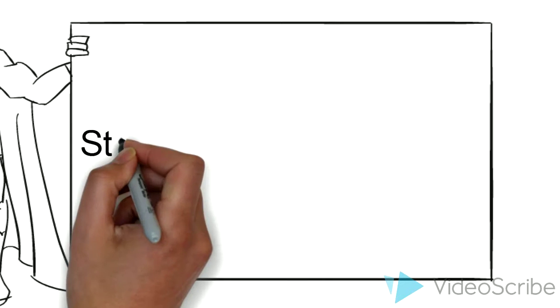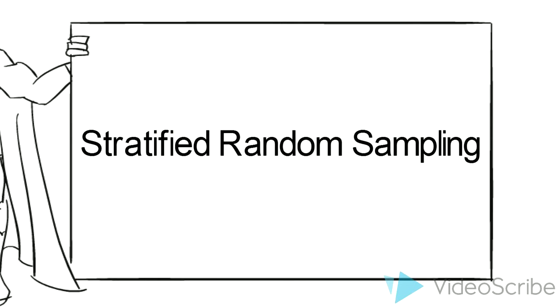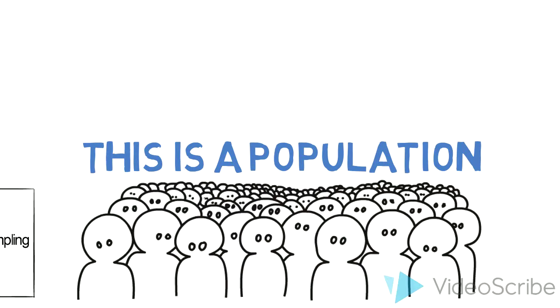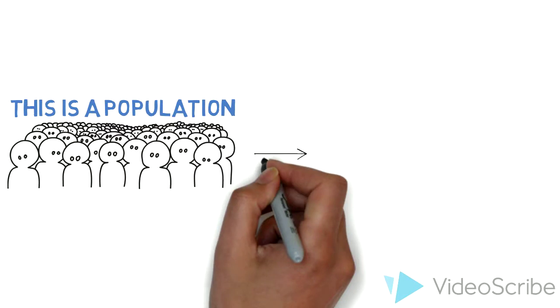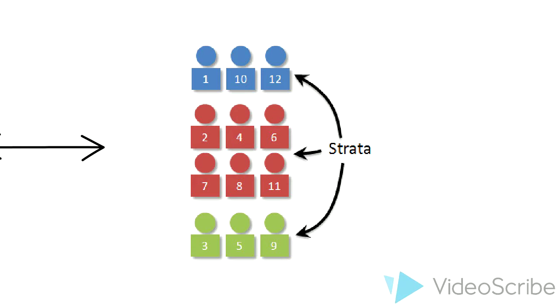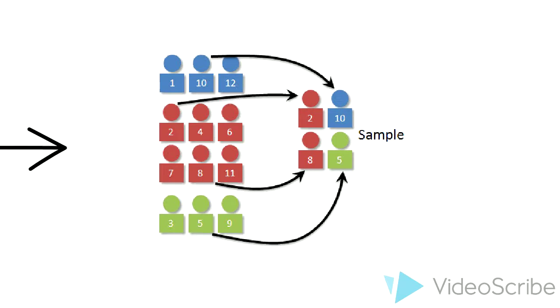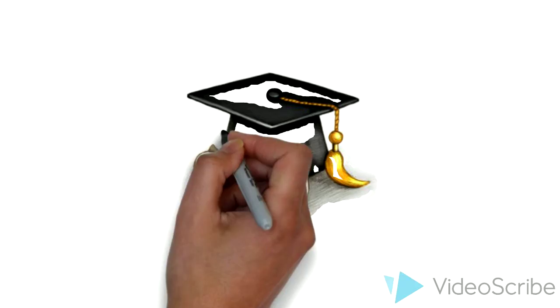And the second topic is stratified random sampling. This is a population. The population is then split up into homogeneous groups called strata. These strata have similar elements in common. From this main group, random samples are taken. An example to show this would be separating university students by subjects of study.